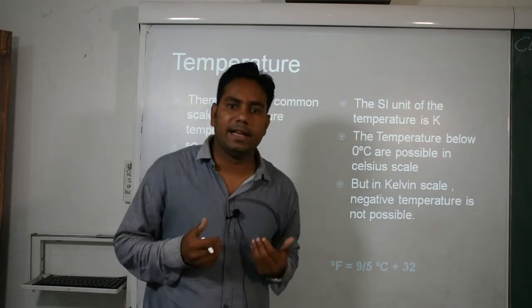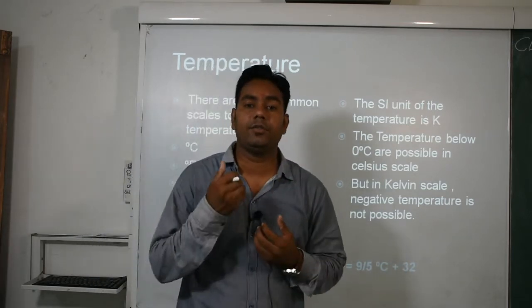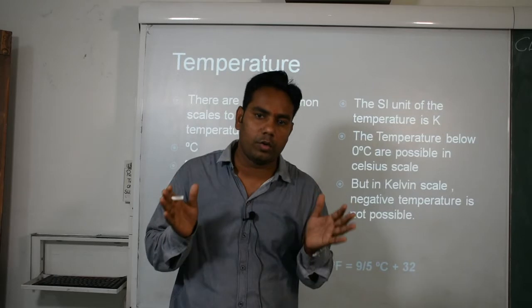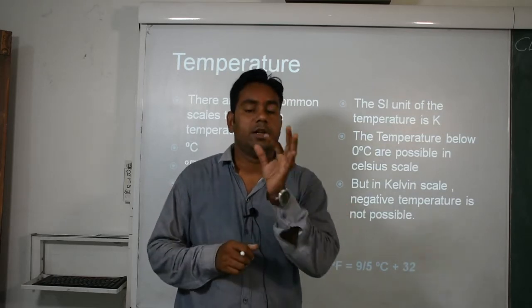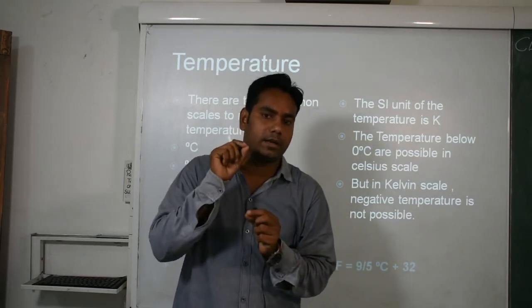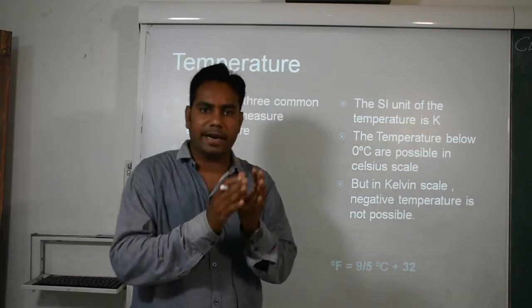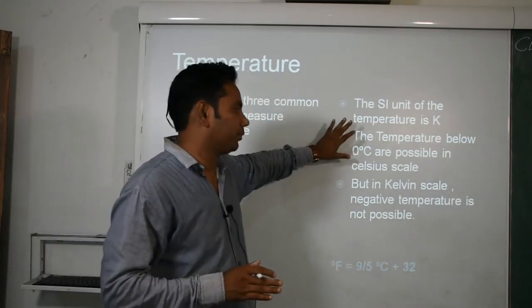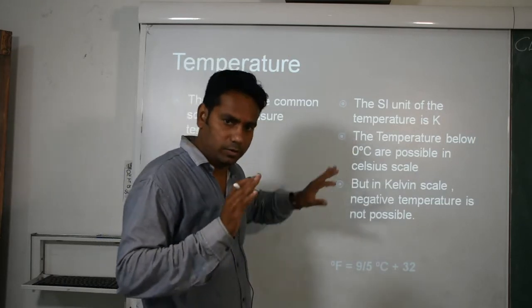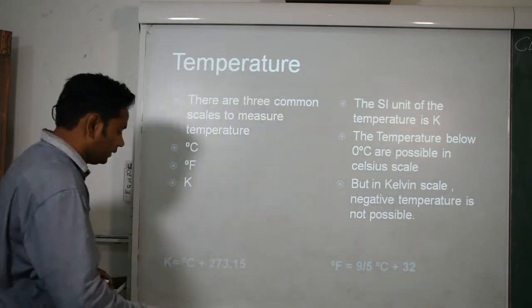So if I say -273.15 Kelvin, it's wrong data, because we do not use a negative sign with Kelvin; we use negative signs only with degree Celsius. I think you clear it.